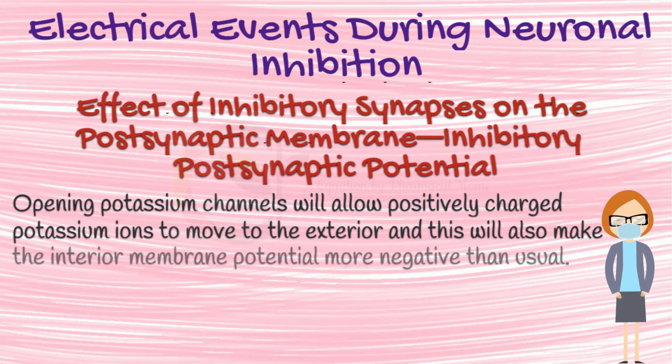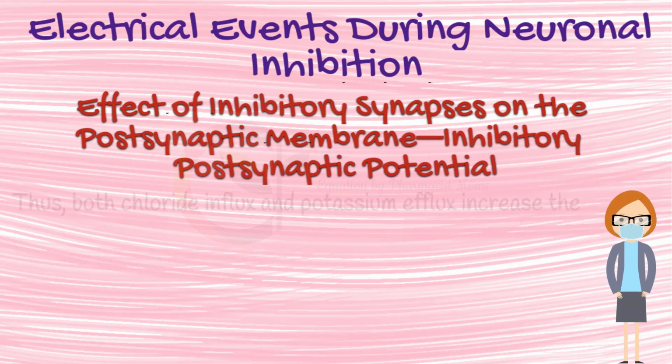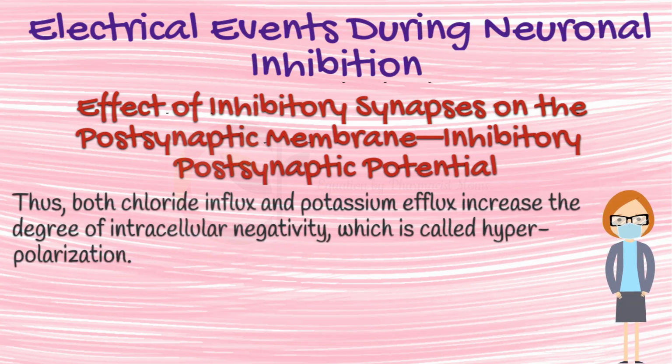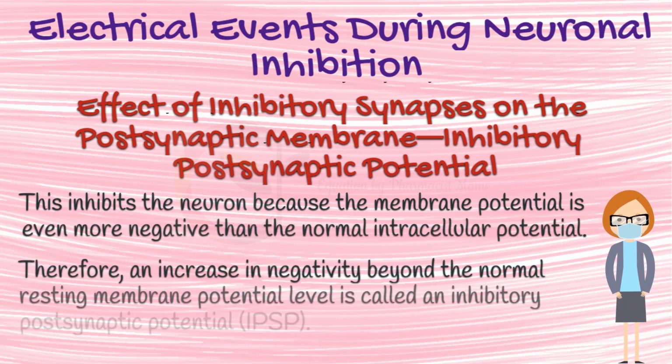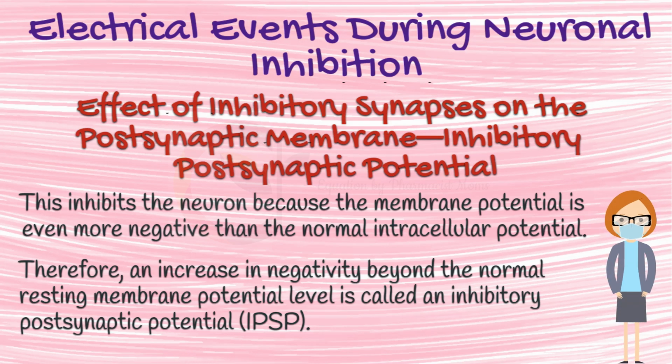Opening potassium channels will allow positively charged potassium ions to move to the exterior, and this will also make the interior membrane potential more negative than usual. Thus, both chloride influx and potassium efflux increase the degree of intracellular negativity, which is called hyperpolarization. This inhibits the neuron because the membrane potential is even more negative than the normal intracellular potential.